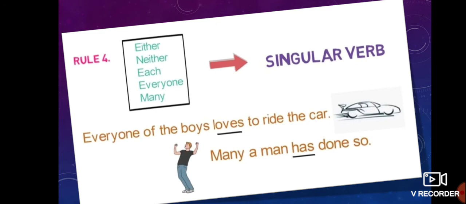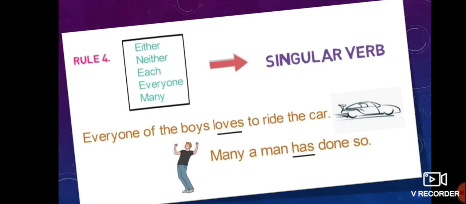Now the next rule. Children often make mistakes by writing a plural verb like are or have. If the subject is either, neither, each, everyone, or many, we should write a singular verb like V1 plus S, is, was, has. Every one of the boys loves to ride the car.